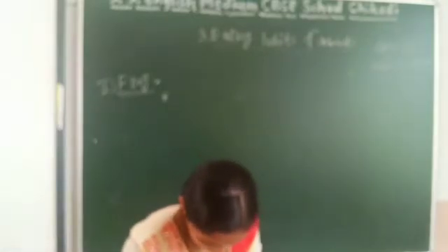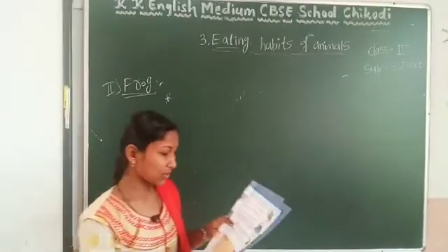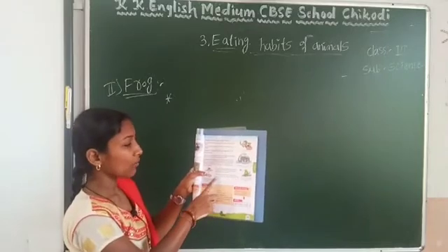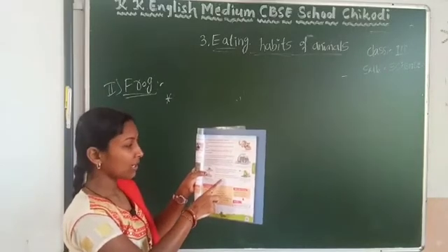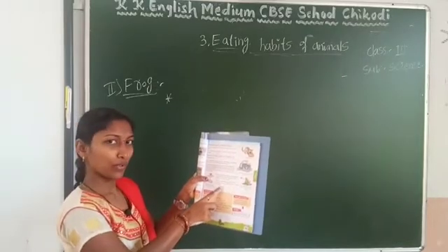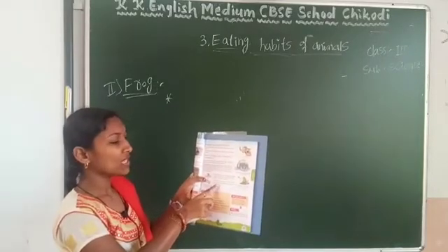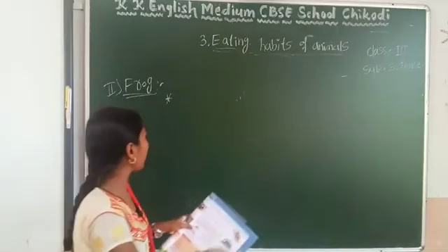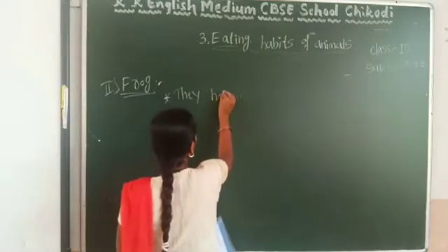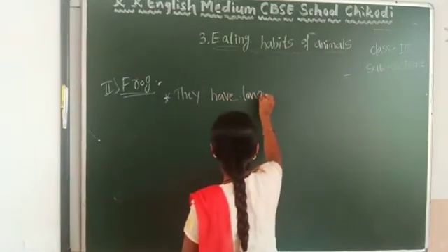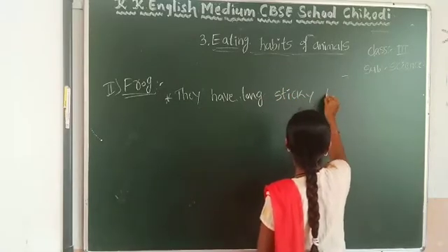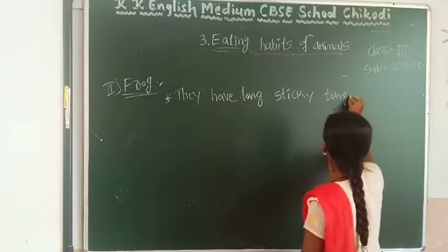See, they have given it on page number 195. The animals like lizard and frogs have a long sticky tongue which they use to grab their food. Okay, they have a long sticky tongue.